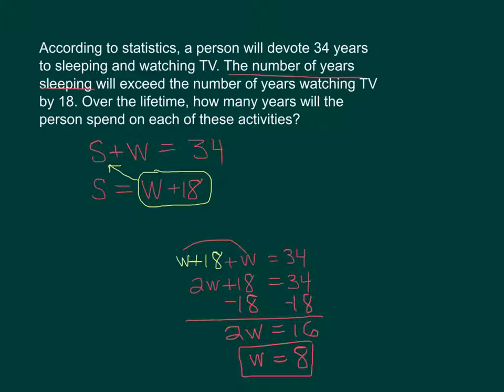And we knew earlier, and let's do this in green, we knew earlier that S was equal to W plus 18. So if we know S is equal to W plus 18, we know that S is equal to, now W we know is 8, plus the 18. 8 plus 18 is 26. Okay, so we're going to sleep 26 years and then watch 8 years of TV. Pretty encouraging.